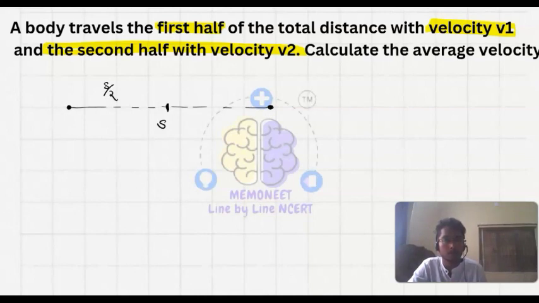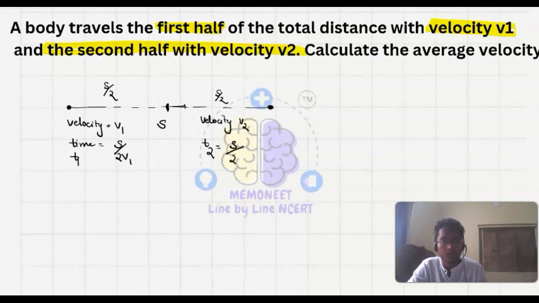It covers the first half with velocity v1, and the second half, which is also s by 2, with velocity v2. The time required is displacement upon velocity, so the first time t1 is s by 2 v1, and the second time t2 is s by 2 v2.